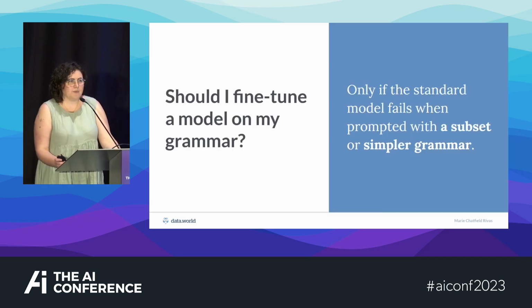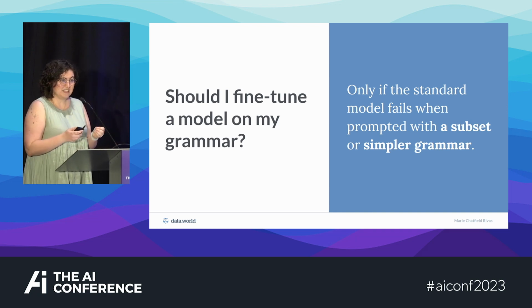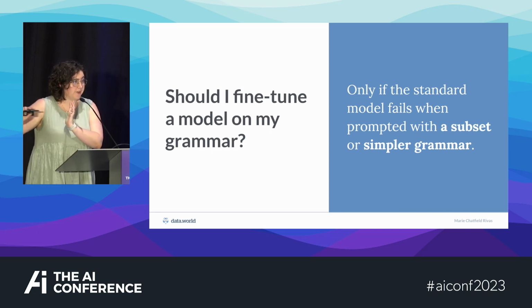So if you're at the point where you're like, I don't know, maybe I just need to fine-tune a model on this grammar, it's really not getting it, maybe you do. But before you start fine-tuning your model, just try teaching the model a subset of your grammar. You might not need the whole thing to do the specific task you're asking the model to do in that very specific prompt. Or just give it a simpler grammar that means the same thing, or means some version of what you want that you can put into your actual output language.